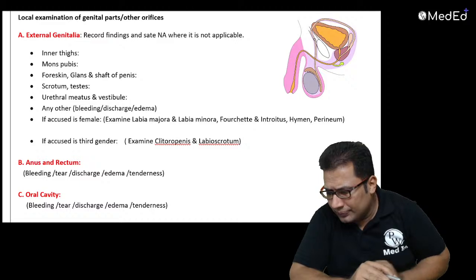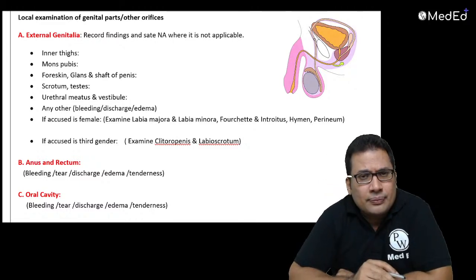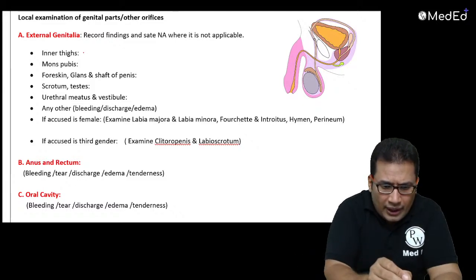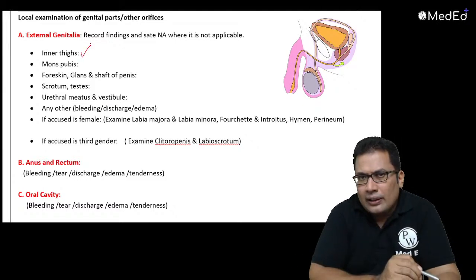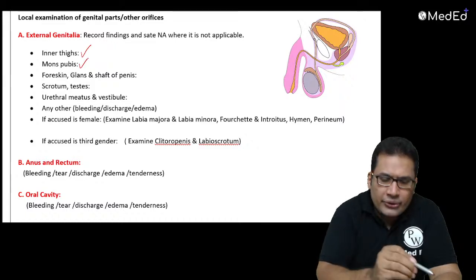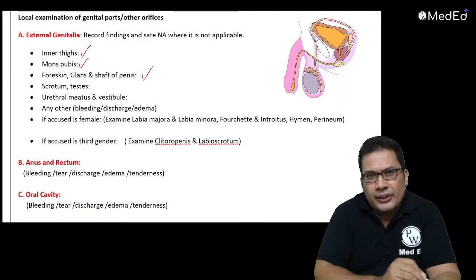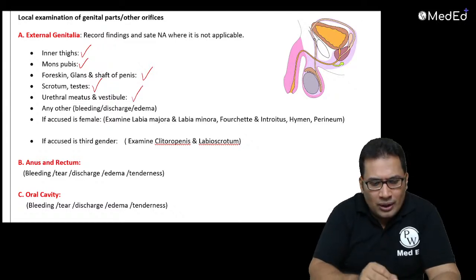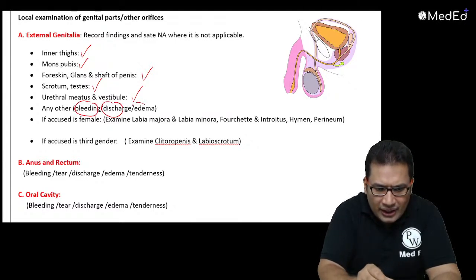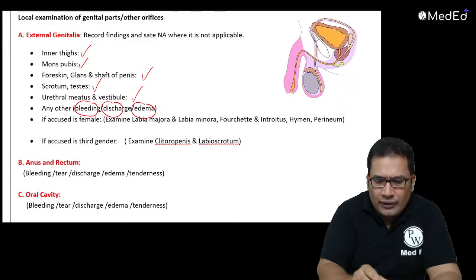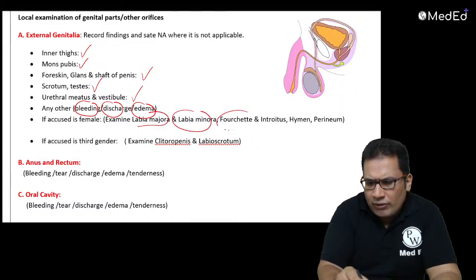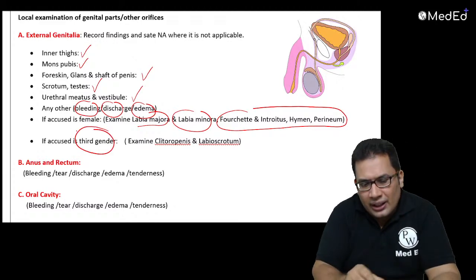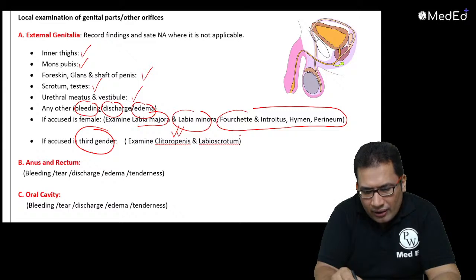Then local examination. A very important component is the local examination. You need to examine the external genitalia. Any finding you can mention there: mons pubis, glans, shaft of the penis, scrotum, testis, urethral meatus, vestibule. Any bleeding, any discharge, any edema. If female, then you can examine labia majora, labia minora, fourchette, introitus, hymen, perineum. If the accused is a third gender, then you can examine the clitoris and labioscrotum.